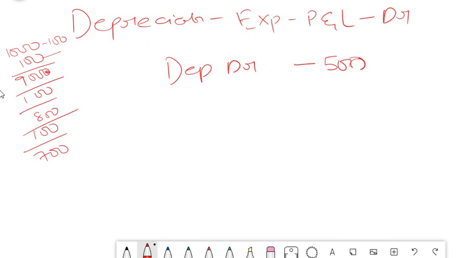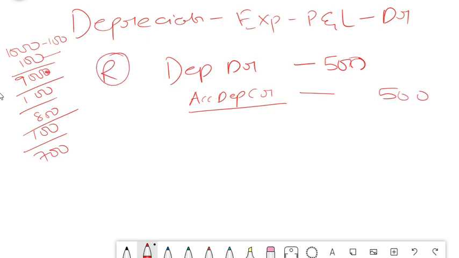There is generally a separate account for depreciation which is called accumulated depreciation, which is part of your fixed asset only. It gets reduced from your fixed asset because it is a credit balance and assets have a debit balance. That means the amount will get reduced. So this should be the actual entry which should have been posted. This should be the right entry.